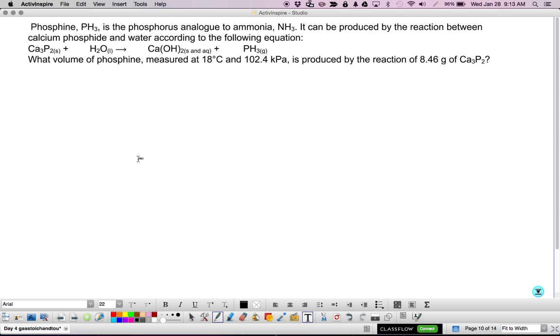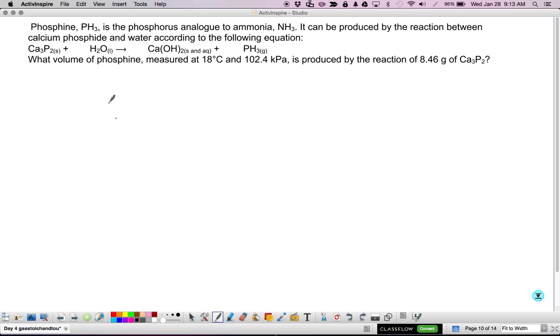All right, so here's what I'm looking for. Here's my question mark. And I'll probably put this in liters because that's probably the easiest one to find. That's what we're looking for. Measured at 18 degrees Celsius and 102.4 kPa, is produced by the reaction of 8.46 grams of calcium phosphide.